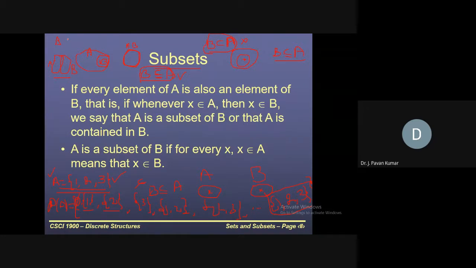No. So we denote it as B is not subset or equal to A. In general, we think that A is here and B is here, that's why B is not subset or equal to A. But there can be some common elements for A and B. Still, B is not subset or equal to A. Why?